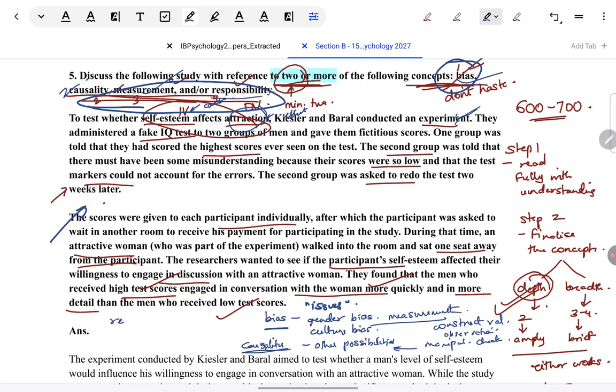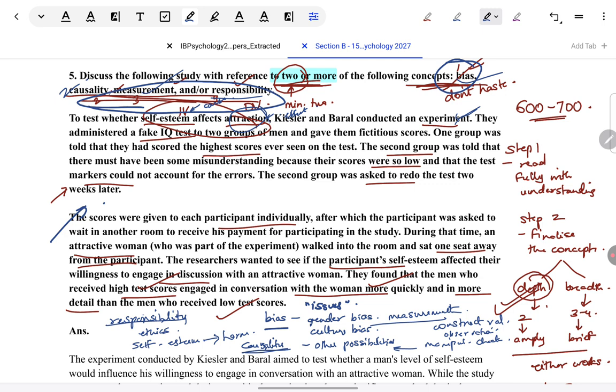Finally, responsibility. Responsibility comes from ethics. Now, can I see any ethical concerns here? Very, very obvious ethical concern is in terms of self-esteem. Manipulating someone's self-esteem and making them especially feel that low self-esteem is a direct attack on protection from harm, which is a very important ethical guideline. Making someone experience low self-esteem, like making them feel bad about themselves just for the sake of the experiment, is definitely questionable. It counts under causing psychological harm.